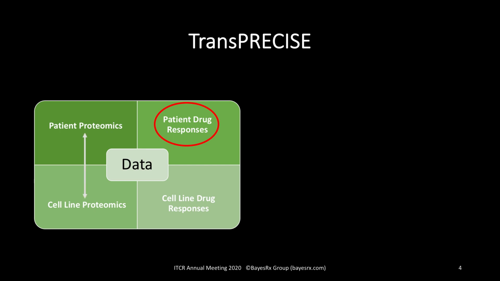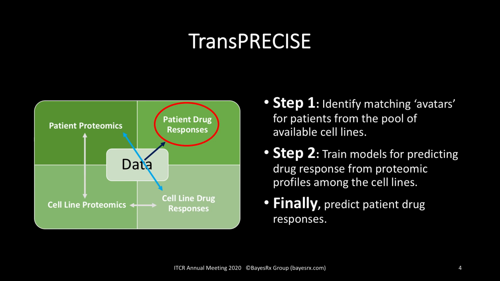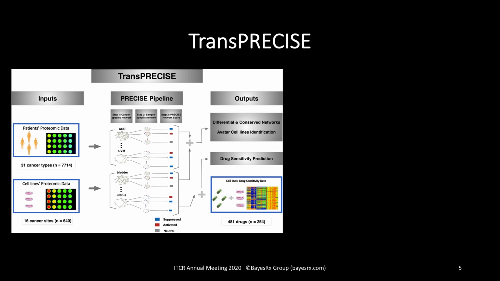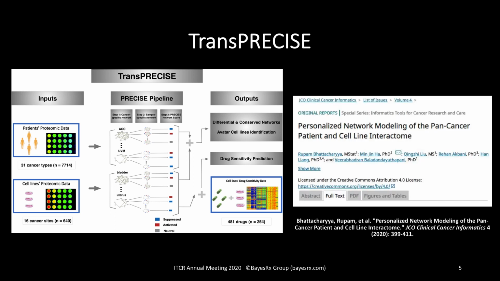TransPRECISE first identifies matching cell lines for patients based on proteomic similarity, and then we train drug response models using cell lines only. Finally, we combine these two steps to predict patient drug responses using pathway activity summaries as predictors. This is our overall framework, and then this is our published paper where you can find the modeling details.